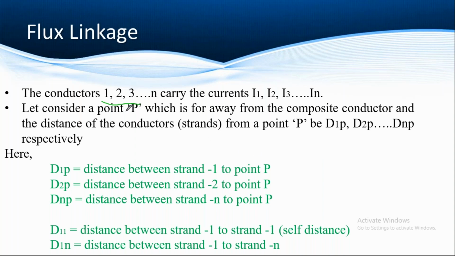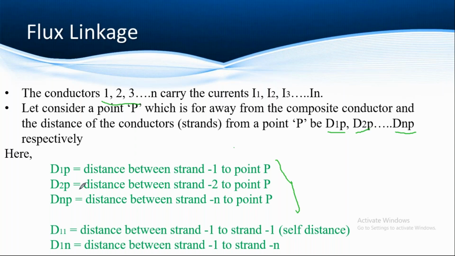Now after choosing that point, we have to form the distances from strand 1 to P, denoted by D1P, D2P and DnP. Here I have given the explanation. D1P is the distance between strand 1 and point P. D2P is the distance between strand 2 and point P. DnP is the distance between strand n and point P.